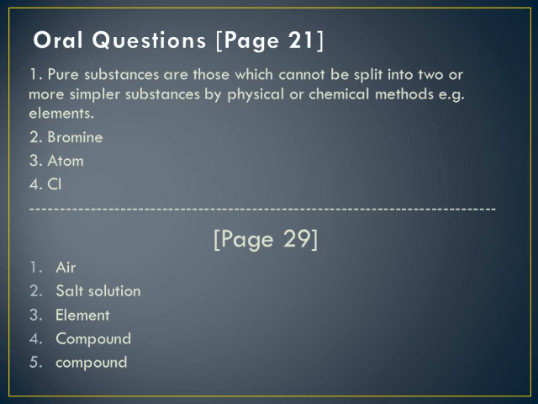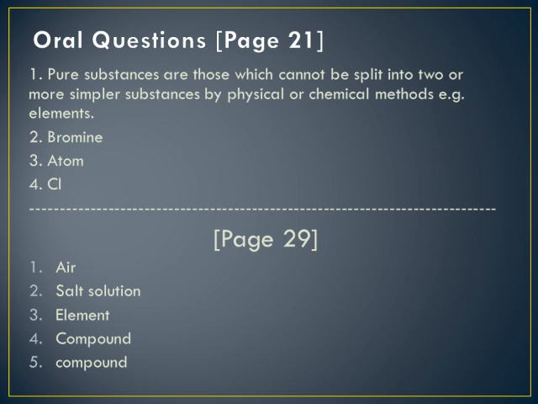Now next question is, a substance Y undergoes a chemical reaction in which the combined mass of the products formed is exactly equal to the mass of Y taken for the reaction. What kind of substance is Y? They are not telling whether it is an element or a compound, you have to tell that.